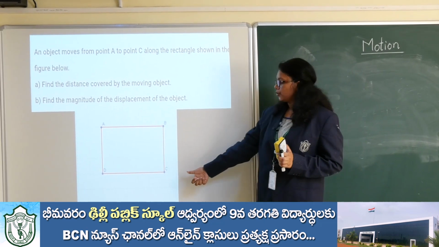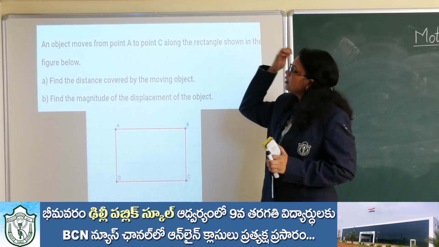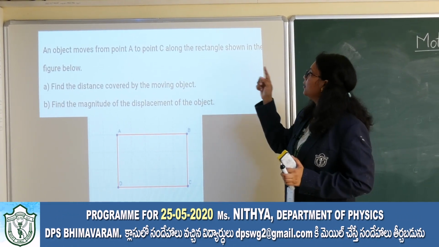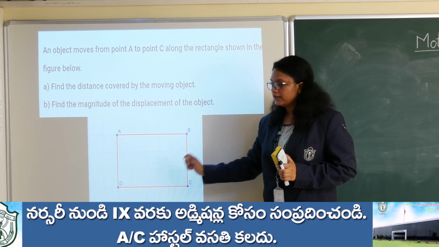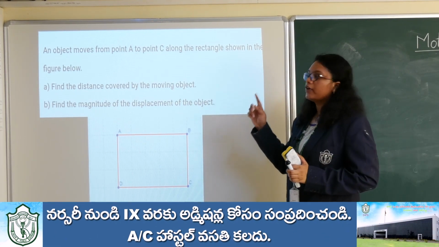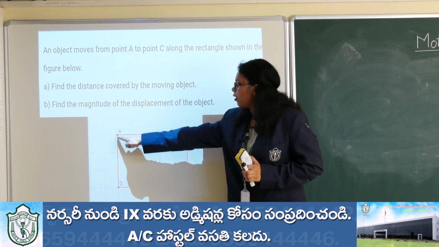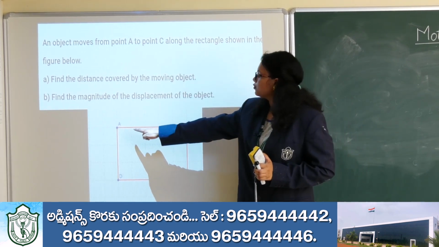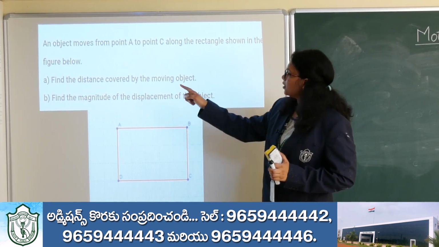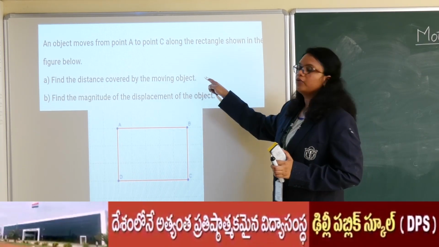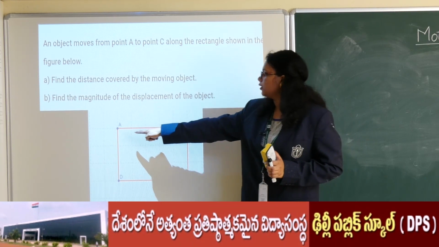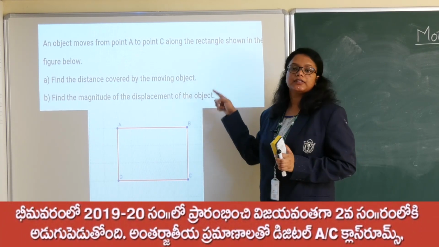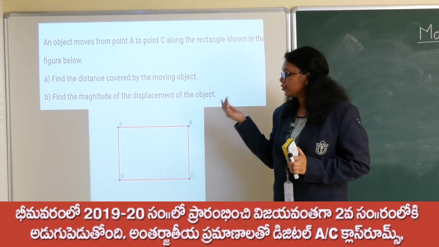The question number 2 is as shown in the figure. An object moves from point A to point C along the rectangle. So in the figure there is a rectangle, and the object is moving from point A to point C. That means the object is going from A to B and then B to C. Find the distance covered by the moving object. Distance is nothing but total path length travelled. And the second part is, find the magnitude of the displacement.